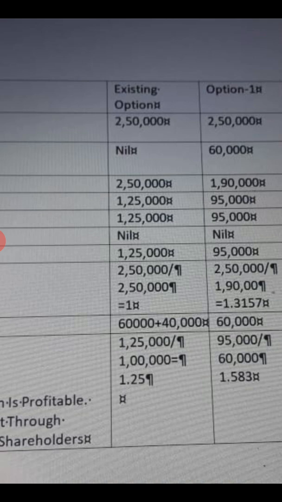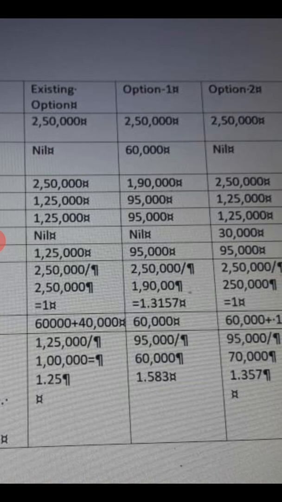So, in the new option where you are raising funds entirely from equity, there is no debenture. But if the existing capital structure consists of debenture, even under the first option you have to pay interest. As in this problem, the existing capital structure does not have debenture and the first option also does not have debenture. So, interest is nil. Did you get my point?